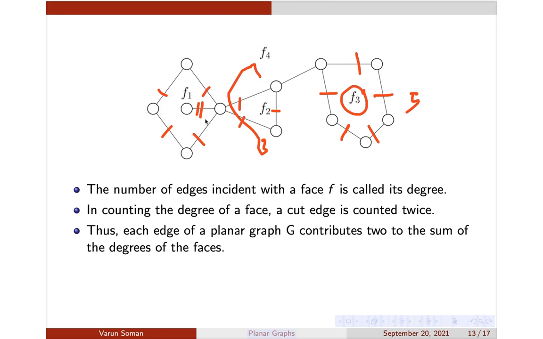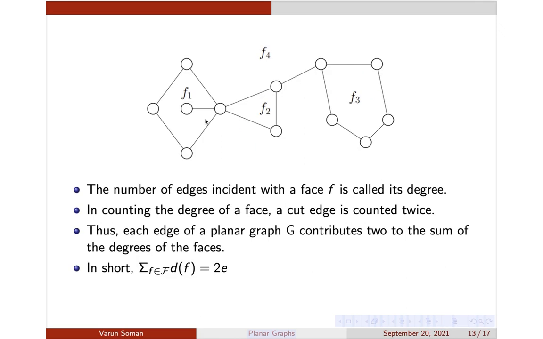And can you define the degree of F4 here? Just think, it is 1, 2, 3, 4, 5, 6, 7, 8, 9, 10, 11, 12, and this one is 13 and 14, because this is a cut edge. Okay, so you can see that each edge is contributing 2 to the degree of a face.